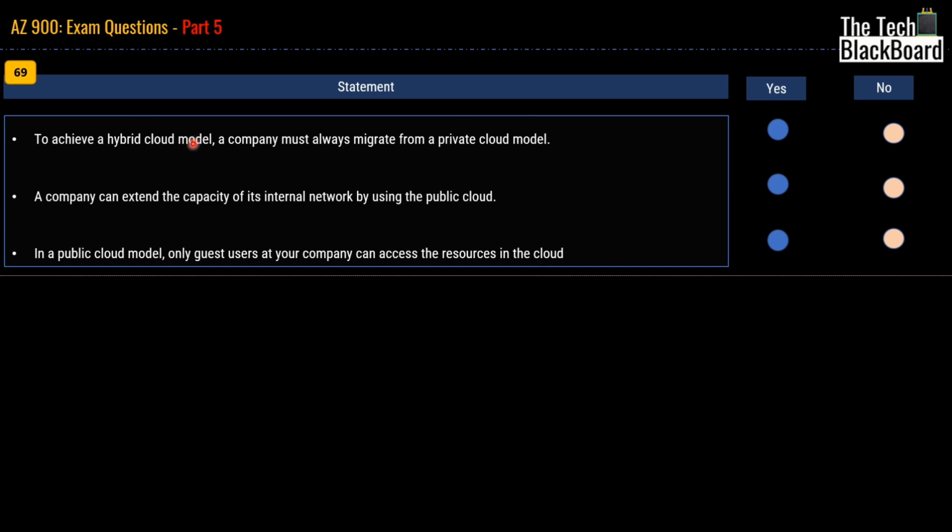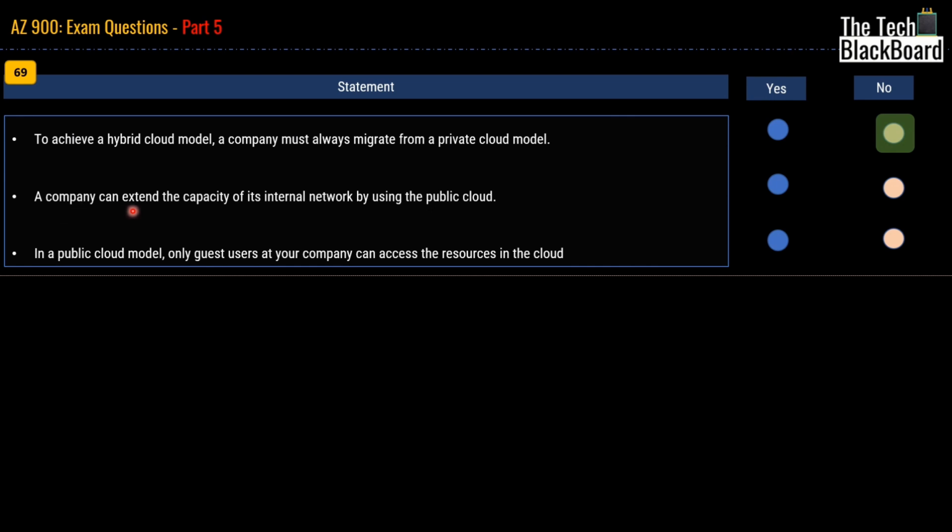In other cases, you can actually start from a public cloud model and add your own premises, network capabilities, or hardware capabilities and become a hybrid model. So it's not always necessary to migrate from a private cloud model. Thus, the answer for this statement is a no. Moving on with the second statement.